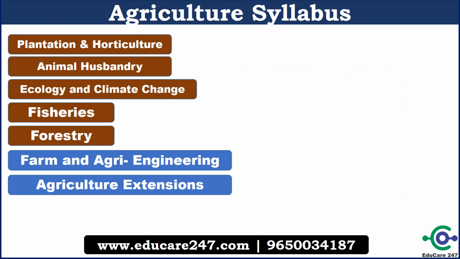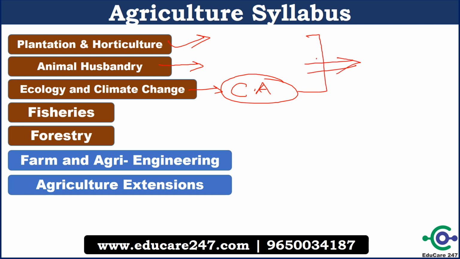Let's talk about some other topics under the agriculture section. Plantation and horticulture is also very important. Under this, one has to learn the horticulture situation in India. Animal husbandry, here the livestock census is important. Ecology and climate change, this is a current affairs based topic. Under this, you have to learn UNFCCC, COP, all these things. So this is also an important topic, but it is relatively less important than the earlier topics.